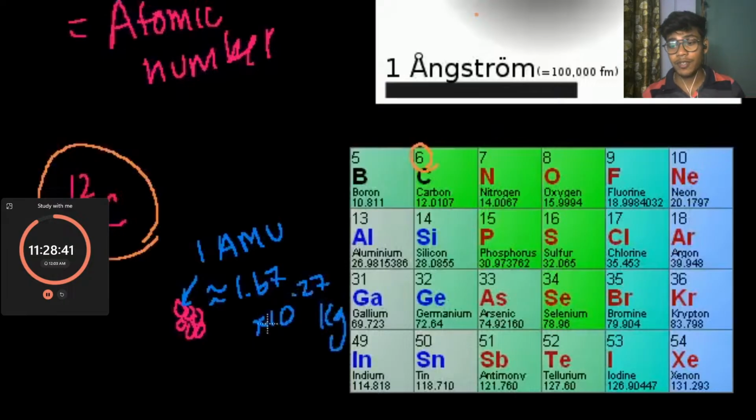This is a very small number, 1.67 times 10 to the minus 27, unimaginably tiny in scale. It's almost impossible to visualize, at least it is for me. This tells me the mass of this particular carbon atom, and this can actually change from one carbon atom to another. Essentially, this is the mass of all the protons plus all the neutrons in the atom.